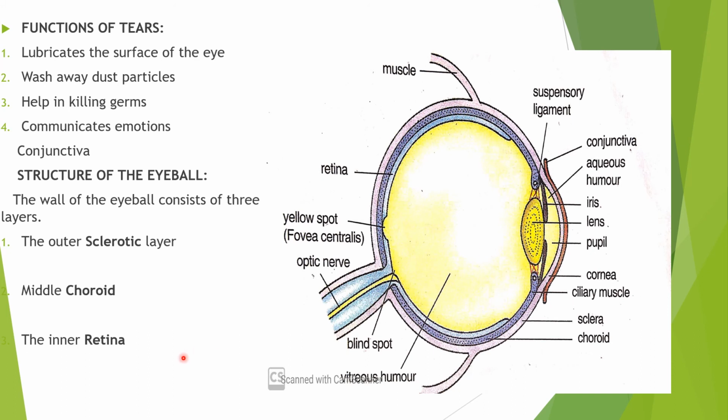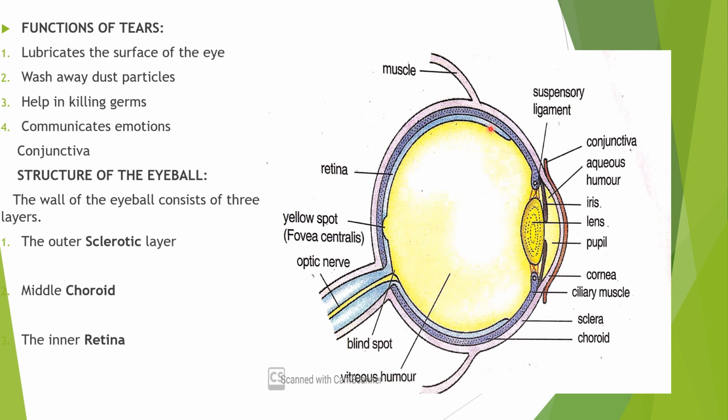The next layer, the last layer of the eyeball, is the retina. Retina is the innermost layer which is sensitive to light, and it is located only in the posterior part of the eye. This is the retina. It is not located in the front part. It is only located on the posterior part of the eyeball. It is the light sensitive layer.